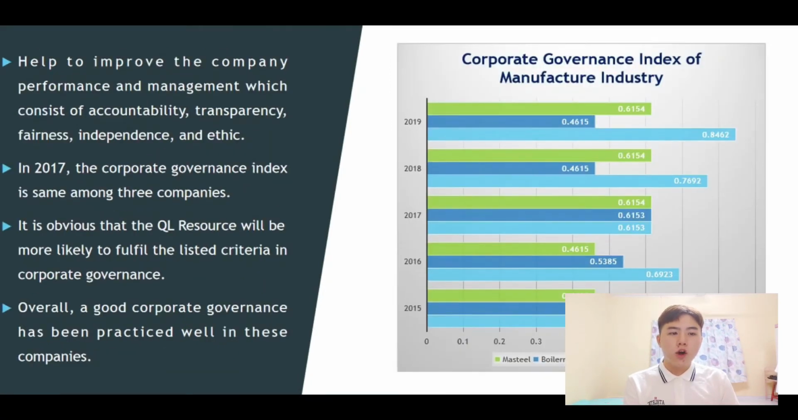And next is the Corporate Governance Index. In 2017, the Corporate Governance Index is set among the three companies. It is obvious that QL Resource is more likely to fulfill the listed criteria in corporate governance. Overall, good corporate governance has been practiced well in these companies.